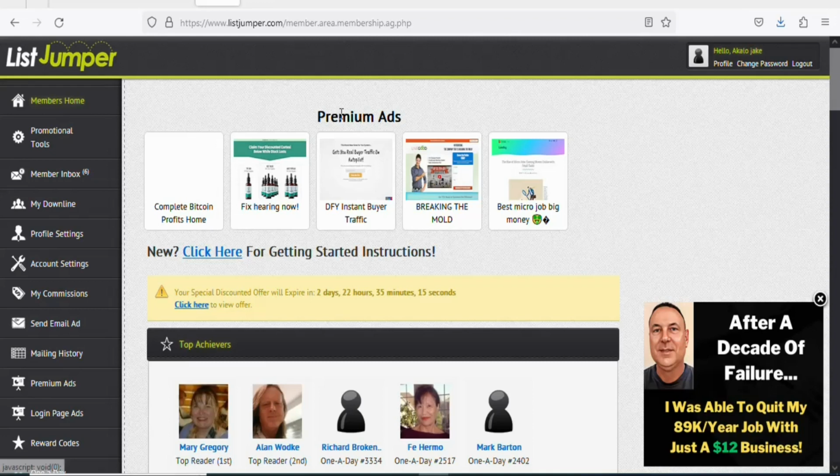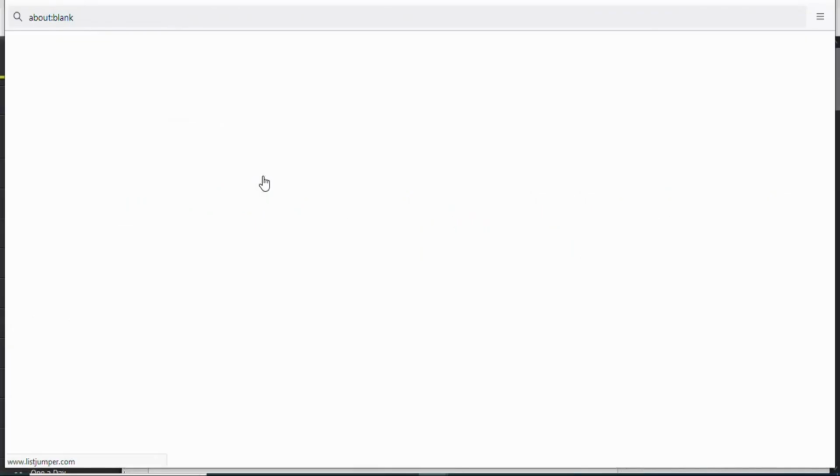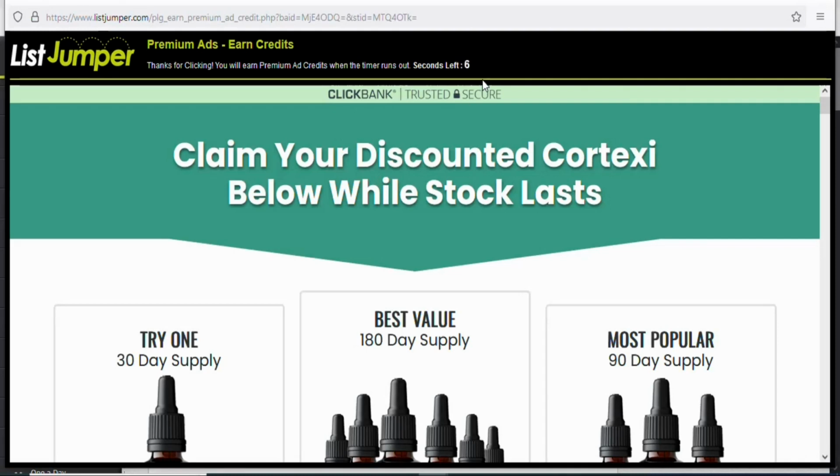For example, if you want to get premium ads credit, you are going to click on any of these ads so that you can earn the credit. For example, let's just click on this ad right here. Once you click on it, you are going to wait for 20 seconds. You can see it is counting. So once it gets to 0 seconds, you are going to earn credit.